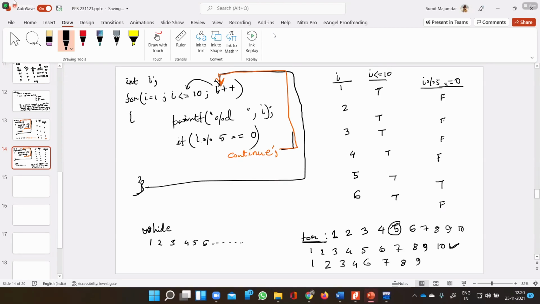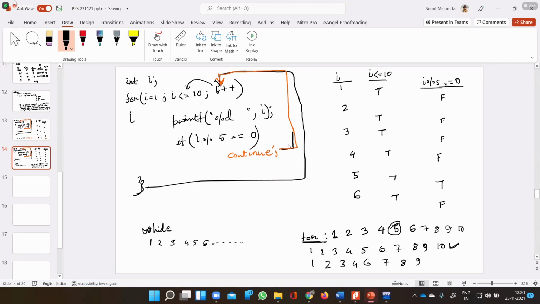The second difference is that it is not necessary to give a condition in a for loop, but it is necessary to give a condition in a while loop. And the third point is that in case of the continue statement, the for loop and the while loop work differently. Is this clear? Yes, sir. So these are the 3 points on which the for loop and the while loop are different.